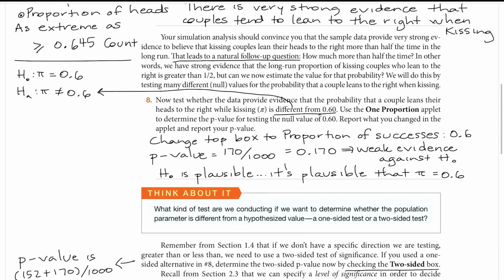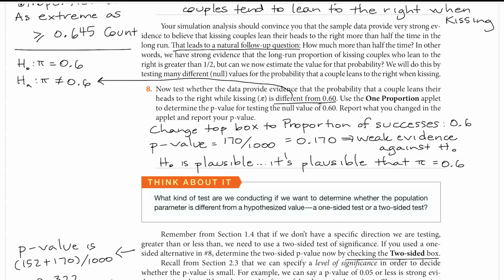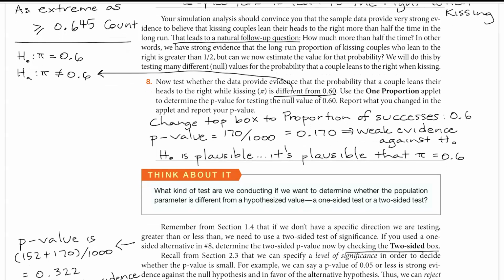which, if you look in your guidelines, is weak evidence against the null hypothesis, which means the null hypothesis is plausible, which means that it's plausible that the parameter value is 0.6 and that 60% of all couples lean to the right when they're kissing.